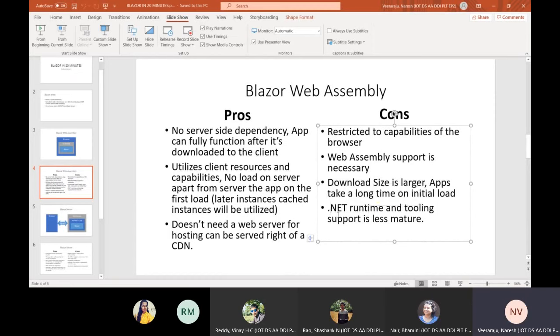And one more con is, since it is new, they're doing development as we are using it. The runtime and the tooling support, the support in Visual Studio, is very less mature.